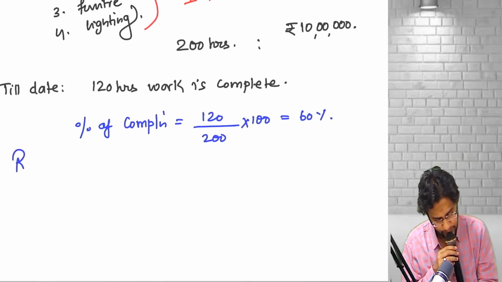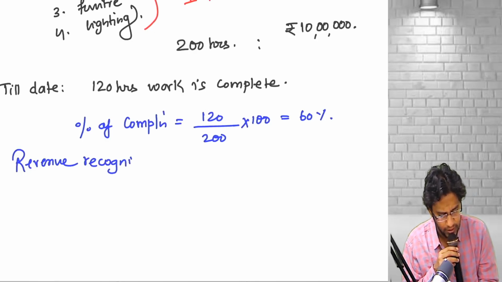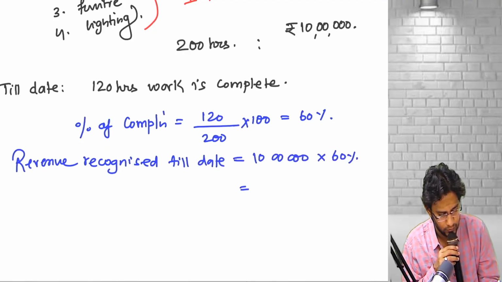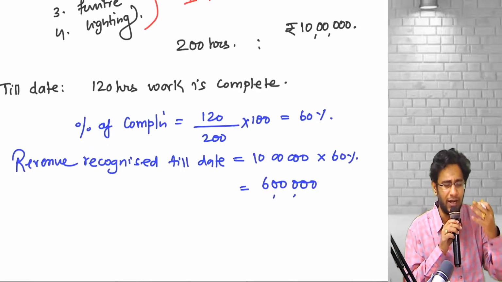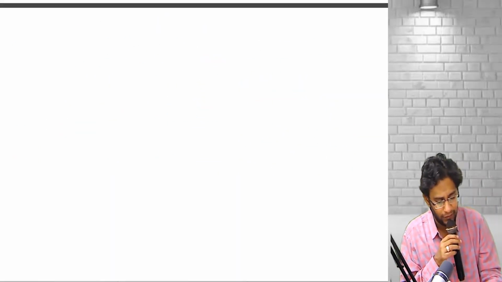Which means revenue already recognized till date is total 10 lakhs into 60%, which is equal to 6 lakhs revenue already recognized. Another 40% of the work is pending. We have yet to do it. It will take some more time. Meanwhile, a modification happened.